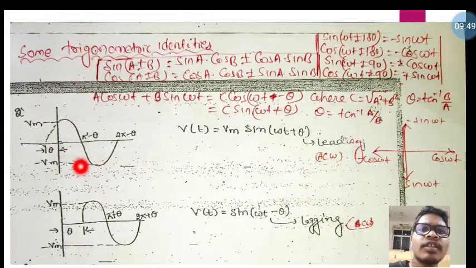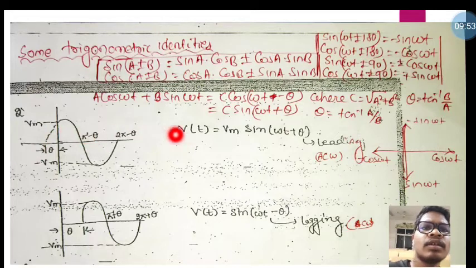Okay, see this one figure, this is a sinusoidal form, but here we are taking the leading angle, that means theta is another angle which is leading the original sinusoid. So Vm sin(omega t plus theta).